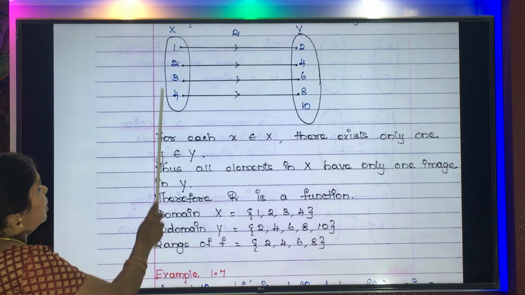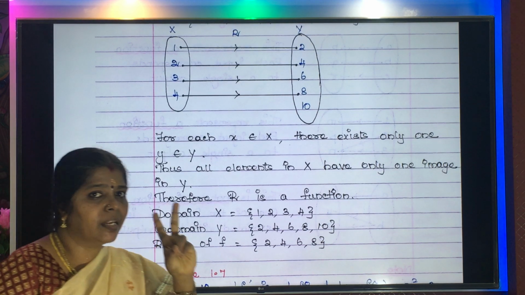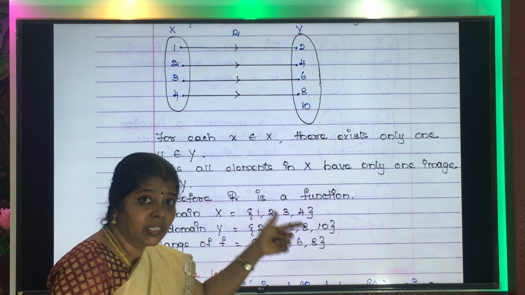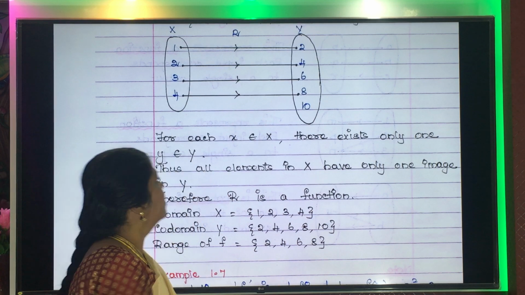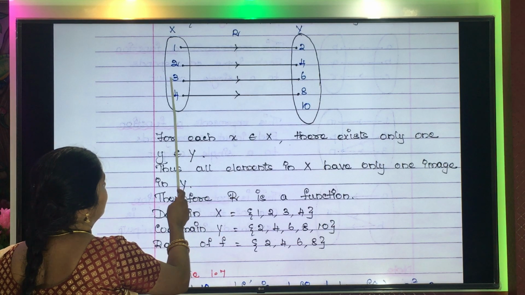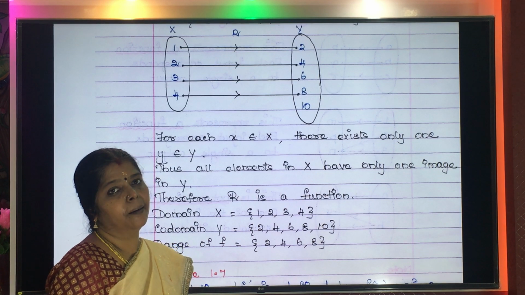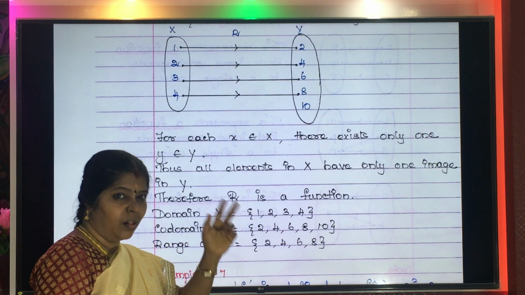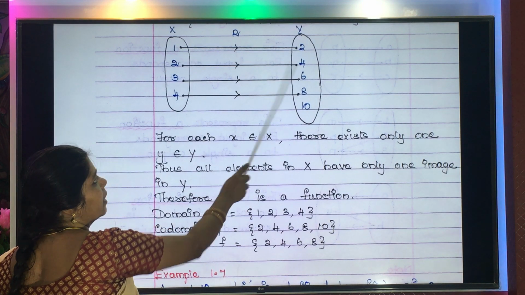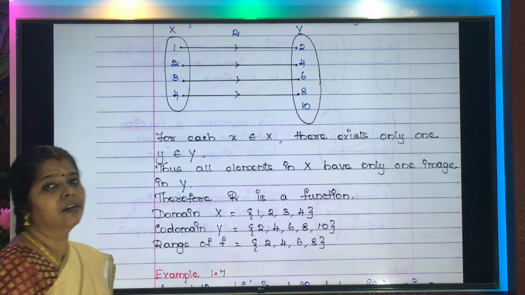Now first let us check whether this relation is a function or not. So 2 points we need to check. What is the first point? Are all the elements of set X having an image in set Y? Yes. 1 has an image 2, 2 has an image 4, 3, 6, 4, 8. So the first point is satisfied. The second point, are all the images unique? Yes, unique. Each one is having one image only. So 2 points are satisfied. Therefore, this relation is a function.